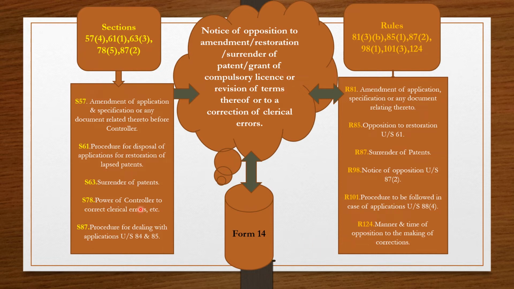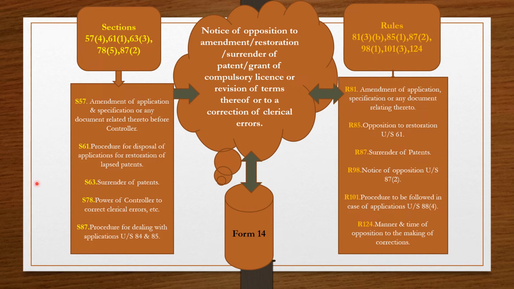As a whole, you can see there are a number of keywords: amendment, restoration, surrender, grant of compulsory license, revision of terms, correction of clerical errors. You can relate these terms here. Section 57 amendment of application, rule 81 amendment of application.